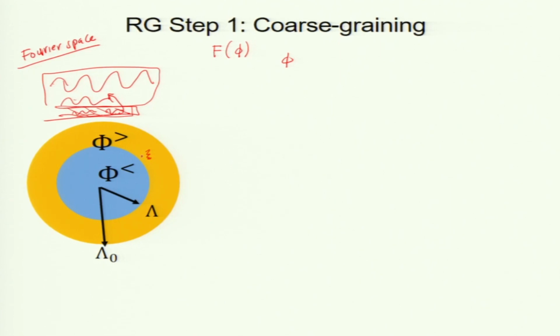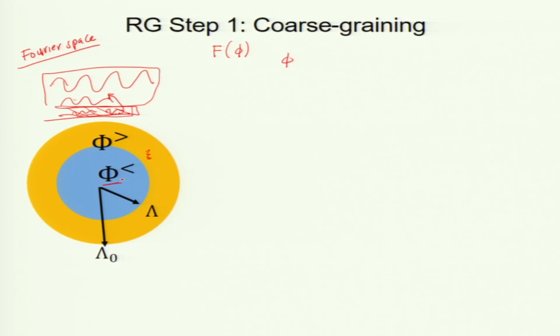You can imagine these as 3D modes. When averaged out, this yellow shell is taken off, and what survives after averaging is phi less in coarse graining. After coarse graining, we need to make this blue sphere bigger.